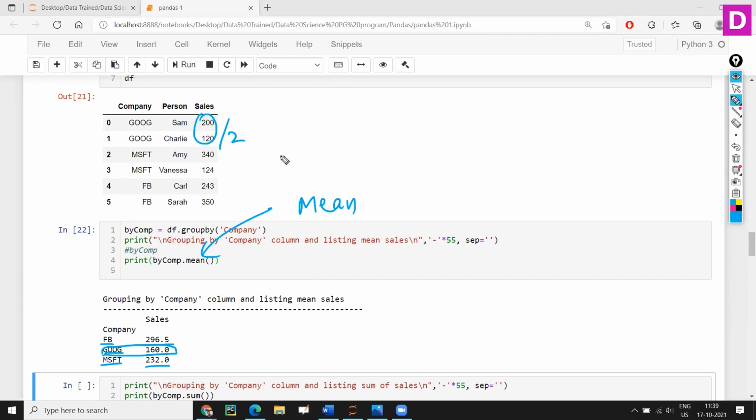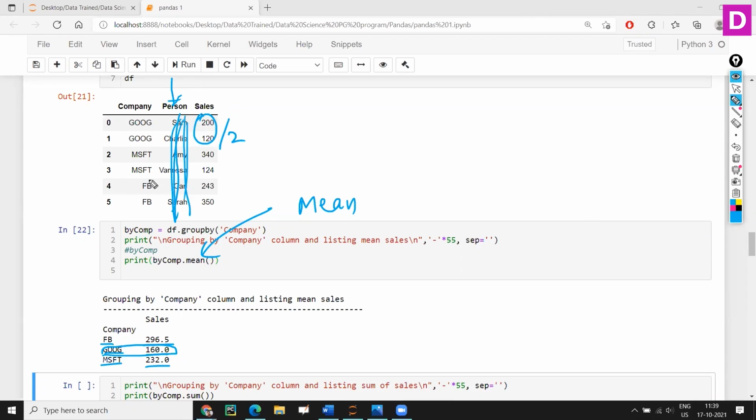One thing to note here: whenever you use mean, it is not going to consider the strings, because you cannot take a mean or average of any string or object. You can take a mean or any calculation on only numbers. So it will ignore that column.